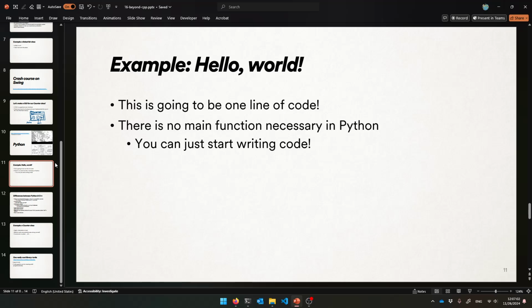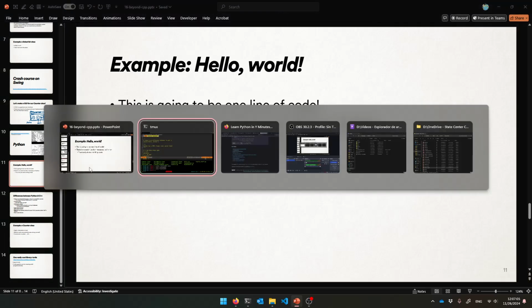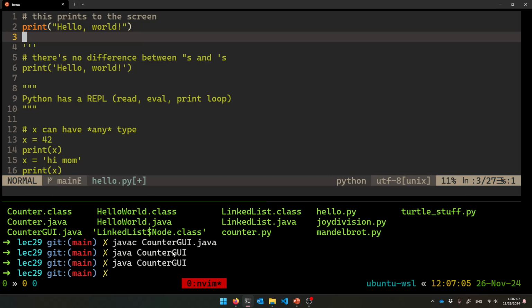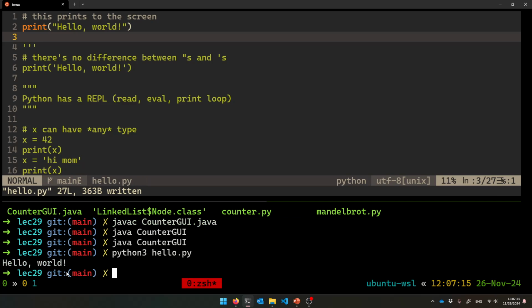And then to run this file, you give it to Python, all right? It's not compiled. You just say python, Python 3 really. It's the version of Python. And then you give it the name of the file, hello.py, and it runs it. There's hello world for you. Isn't that nice? So I love it.